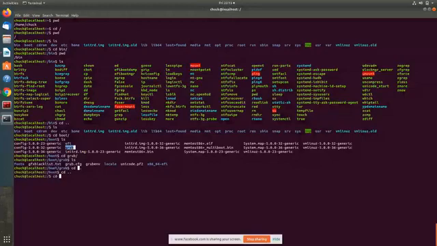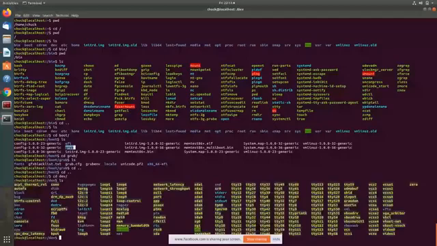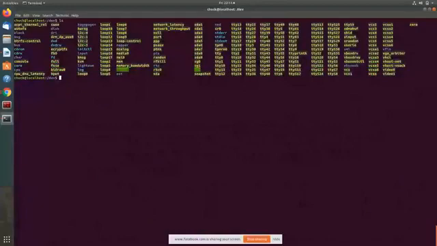Another important directory is dev. What dev contains is a list of all the devices in your operating system, in the form of files. What that basically means is all the devices connected to your operating system are present, as you can say, as files in your dev folder.